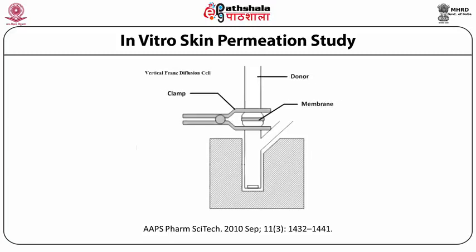The sample to be analyzed for permeation study is placed in the donor compartment, while the samples from the sampling port are collected after the drug has shown some diffusion into the receptor medium. The whole assembly is stirred constantly with a magnetic stirring bar, and the assembly is placed on a magnetic stirrer for the stipulated time.